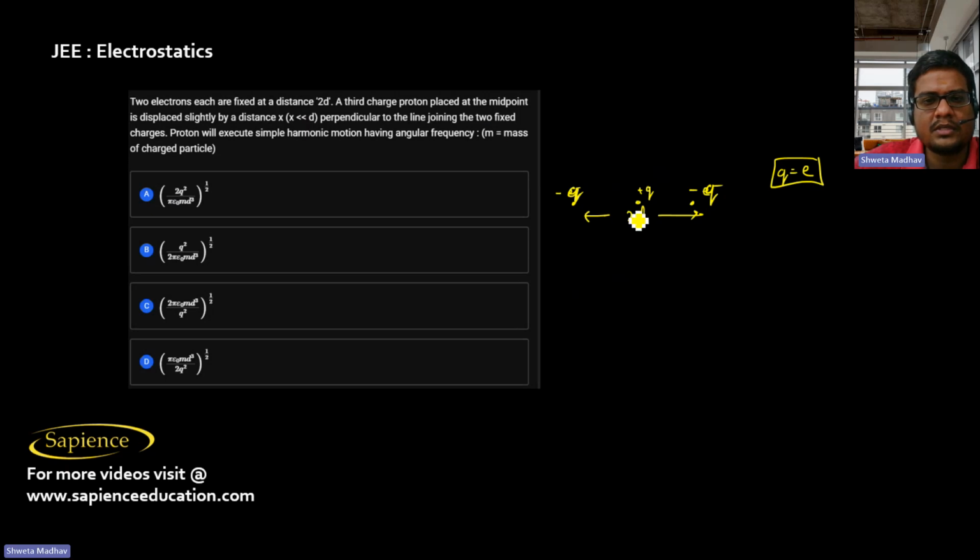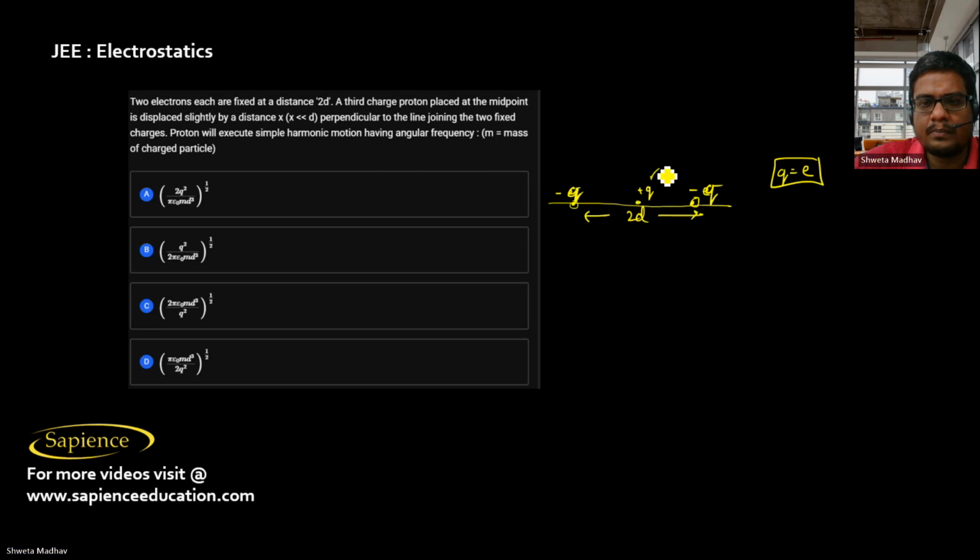So it is placed at the midpoint, displaced slightly by a distance x, with x much less than d, perpendicular to the line joining the two fixed charges. So these two charges are fixed.